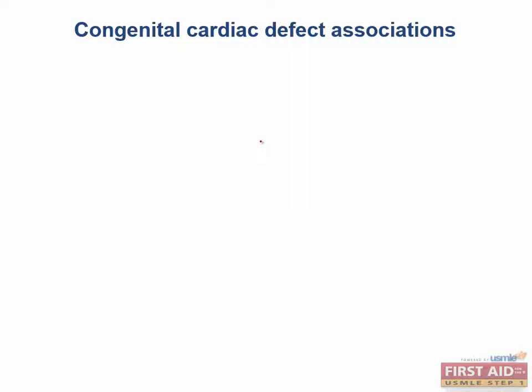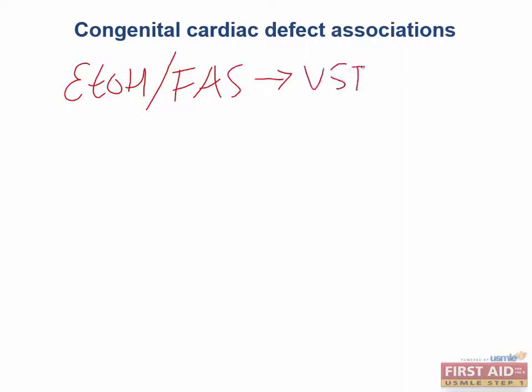Lots of buzzwords that we have to memorize for congenital cardiac defect associations. Let's go ahead and get started. Now, exposure to ethanol in utero can result in cardiac birth defects, and they usually occur along with other classical physical exam findings. Ethanol exposure leads to fetal alcohol syndrome. The classic cardiac problems are usually a VSD, a PDA, or an ASD, and even potentially tetralogy of Fallot.